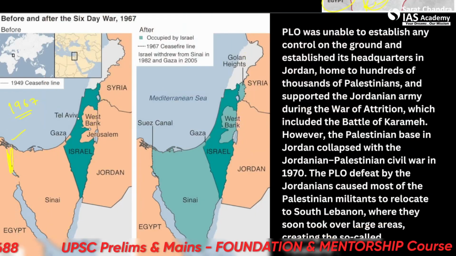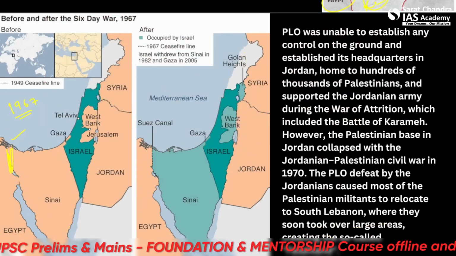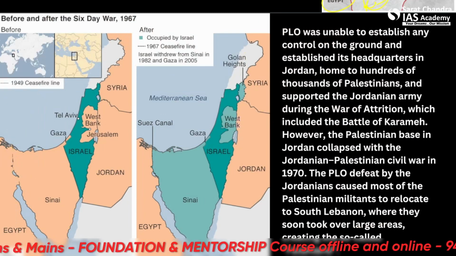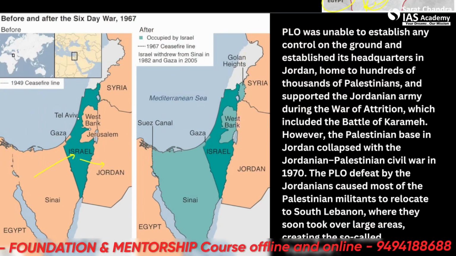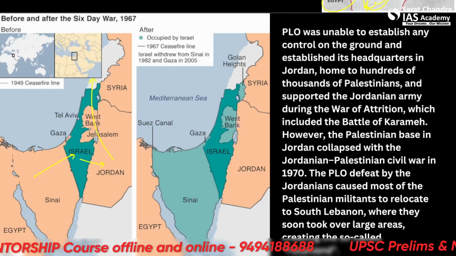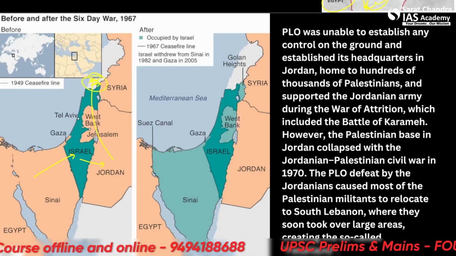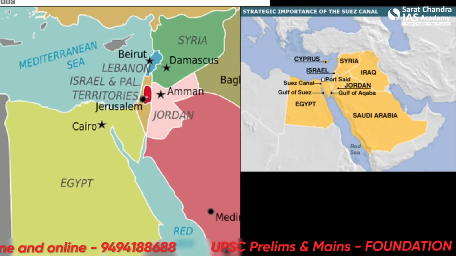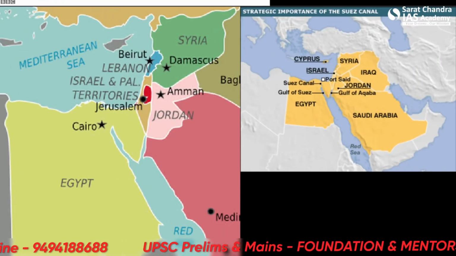So you can see the common behavior of these people. They first try to come to Israel from Egypt and establish territories here. Then they try to go to Jordan where they are ousted. So they go to Lebanon again, and create a whole land for themselves there known as Fatah land. Alright. This is the strategic importance of the Suez Canal.